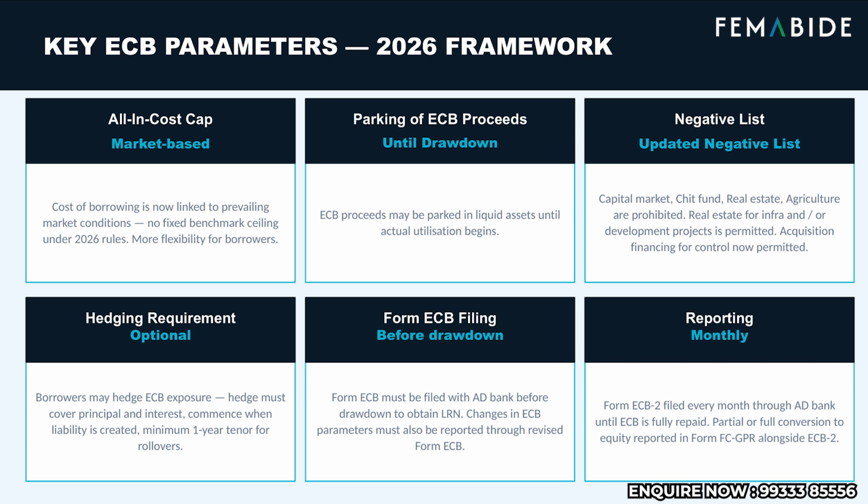Hedging is optional, but if you hedge, it must cover principal and interest, must commence when the liability is created, and must have a minimum 1-year tenor of rollovers. Form ECB must be filed with your AD bank before the first drawdown to obtain the loan registration number, the LRN. Any changes to ECB parameters must also be reported through a revised Form ECB, and Form ECB2 must be filed every month through the AD bank until the ECB is fully repaid. If part of the ECB is converted to equity, report it in Form FCGPR alongside the ECB2.